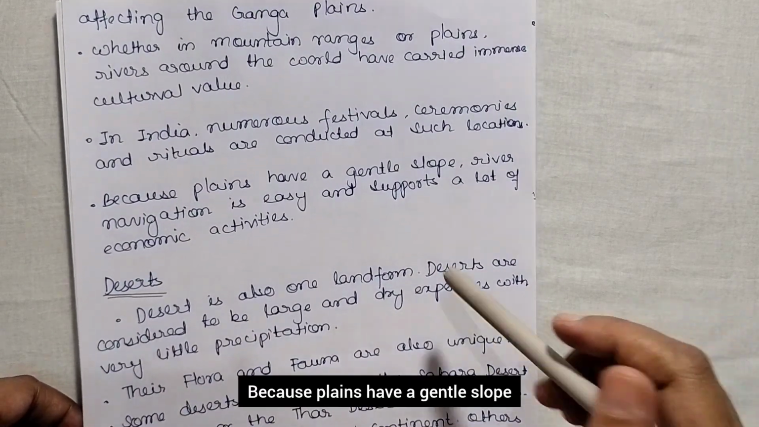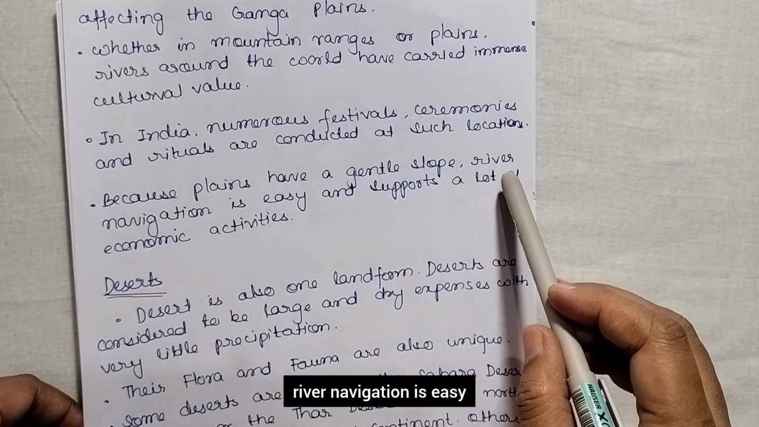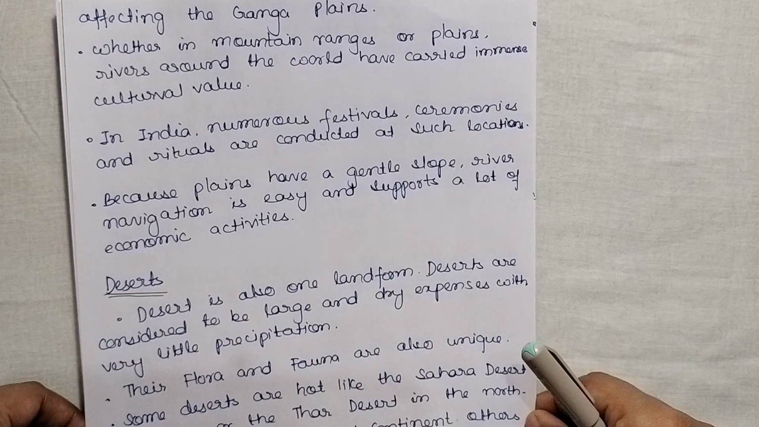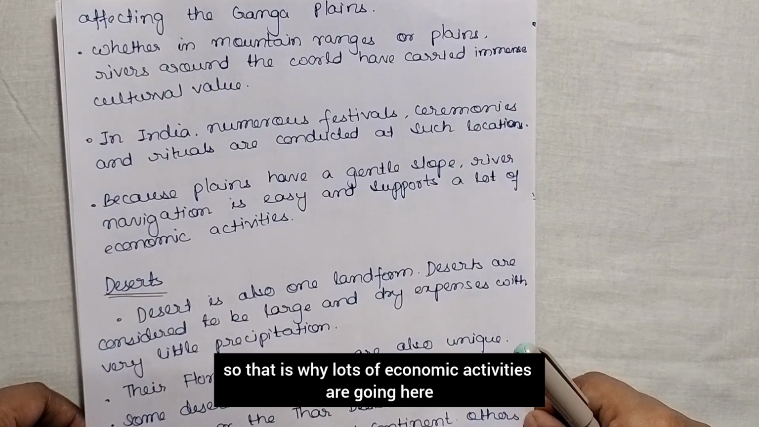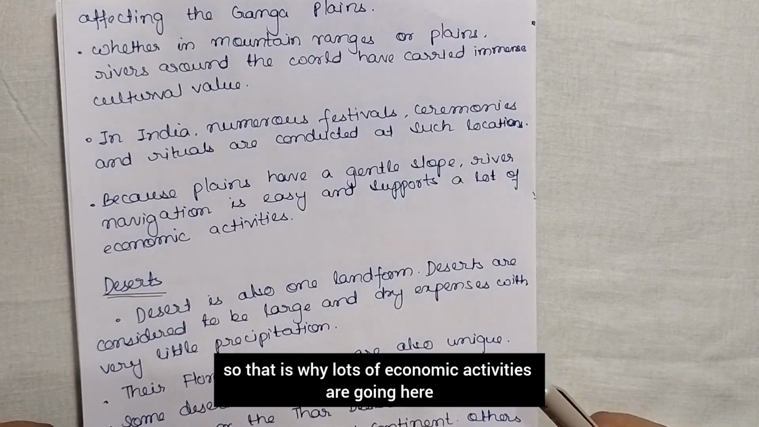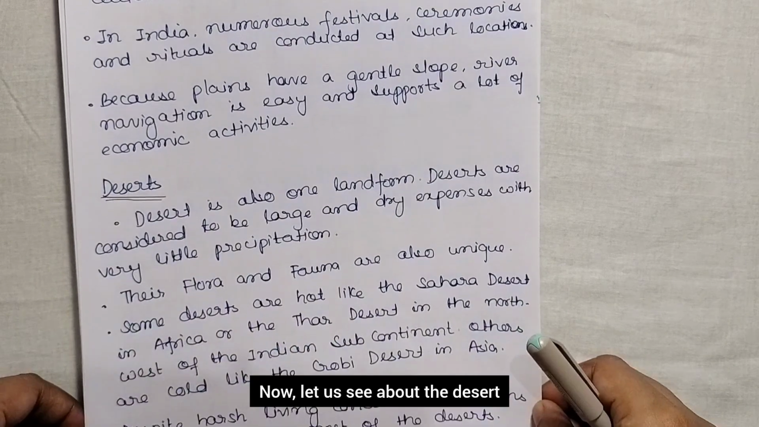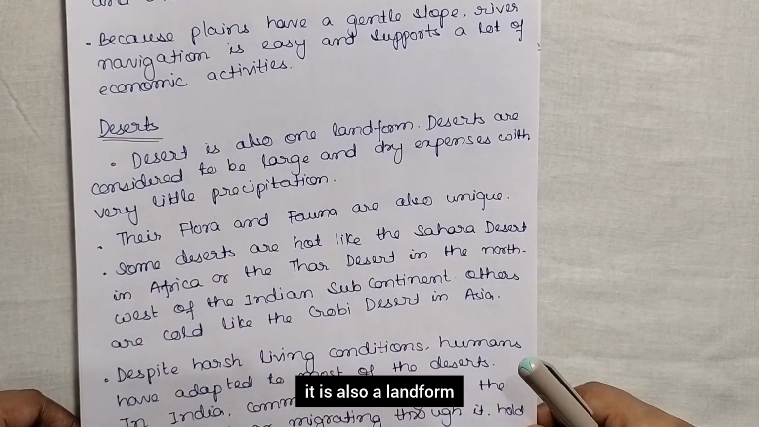Because plains have a gentle slope, river navigation is easy and supports a lot of economic activity. Okay, so river navigation is easy, so that's why lots of economic activities go on here. So this is plain. Now let us see about the desert. It is also a landform.